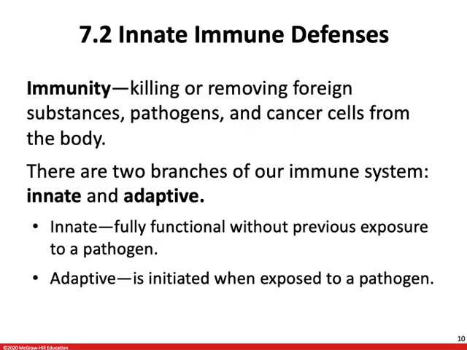The innate immune system is going to be fully functional without any previous exposure to a pathogen, meaning that it's going to defend you against everyone and everything, regardless of whether or not it has any prior experience. Your adaptive branch of immunity is only initiated when exposed to a pathogen. So once you're exposed to a pathogen, then your adaptive immunity comes into play and it starts fighting off very specifically.